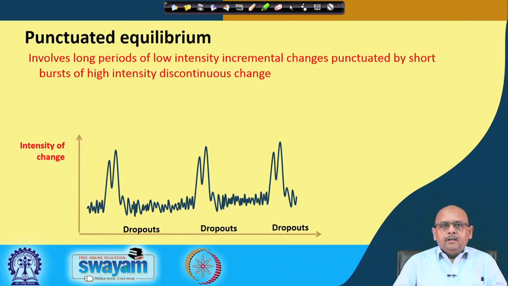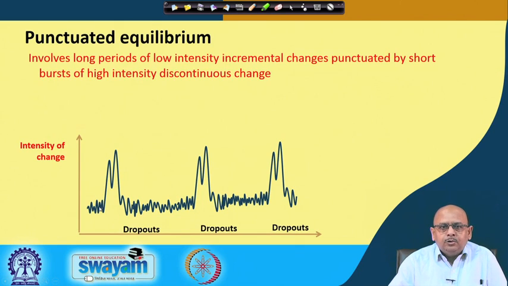Sometimes there could be a long period of low incremental changes, sometimes there could be a short burst of high intensity discontinuous changes, right. Now, if you look at the different time periods here, this axis shows the intensity of the change, and this axis shows the time period. Now, you will see that there are two kinds of spikes, the small one and the big one.